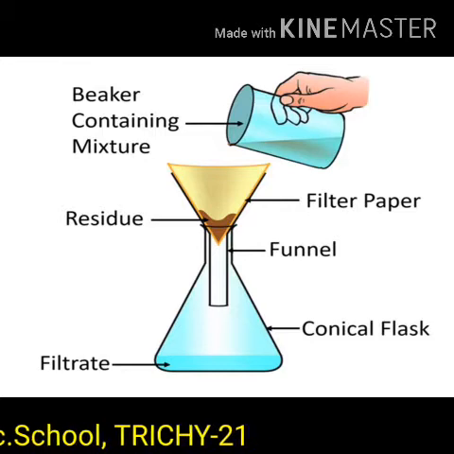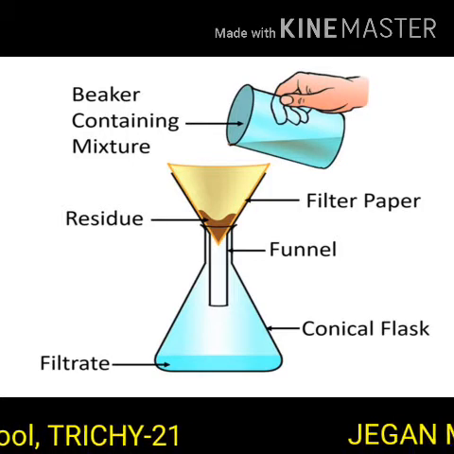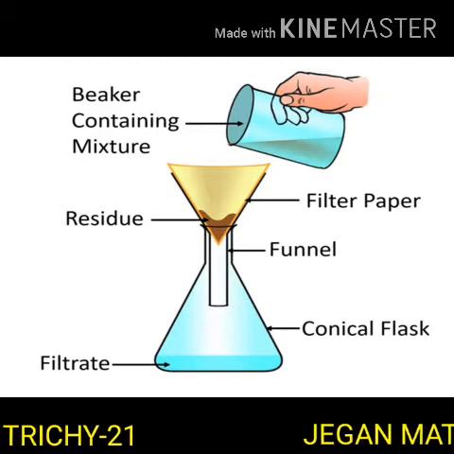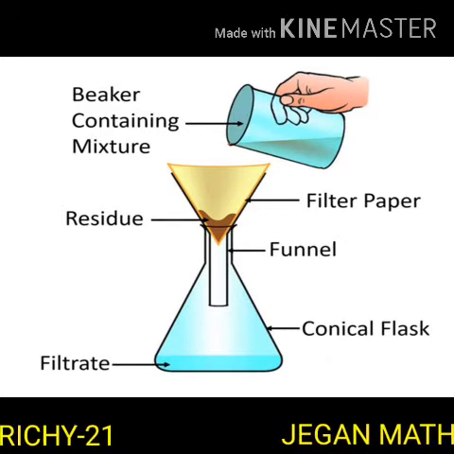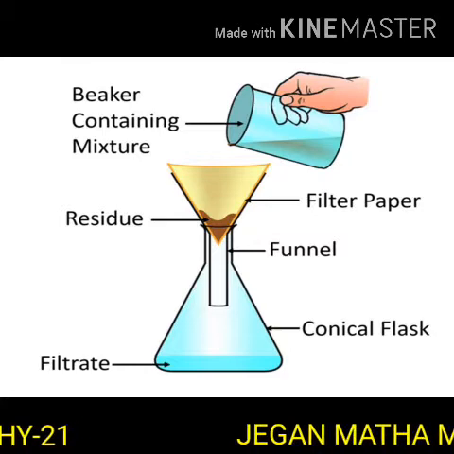The liquid which passes through the filter and comes down is called filtrate, and the insoluble component left behind on the filter paper is called residue.